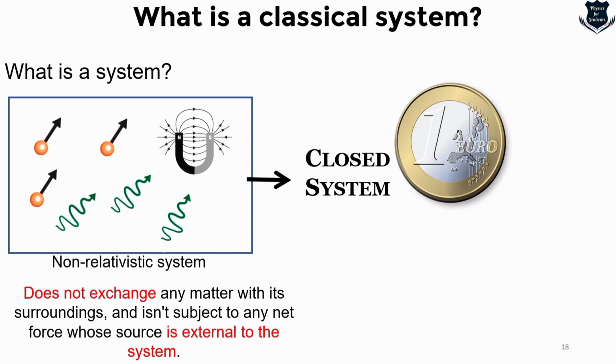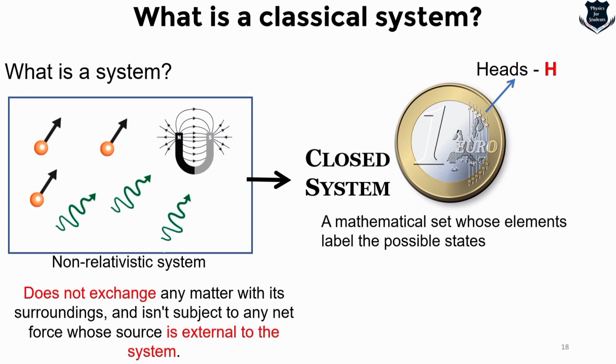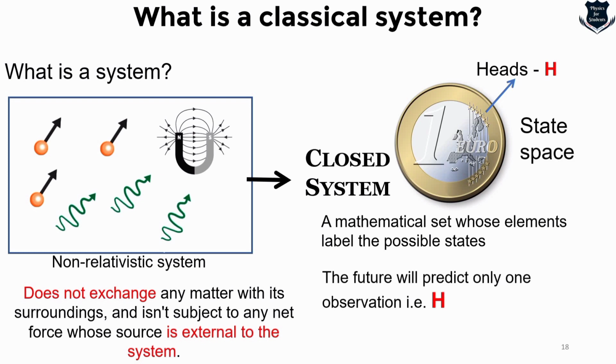So in the physics jargon, the collection of all states of a system is its space of states, or we can simply say it is a state space. Because this has got a head or a tail, the state space is not an ordinary space, it is a mathematical set whose elements label the possible states of the system. Here the state space consists of a single point. So the future will only predict head, head and head. And if it is a tail, it will only predict tail, tail and tail, because the system, remember, has only one state.